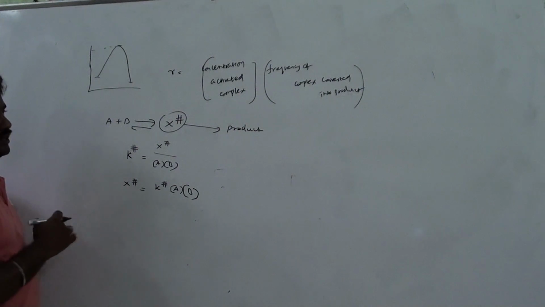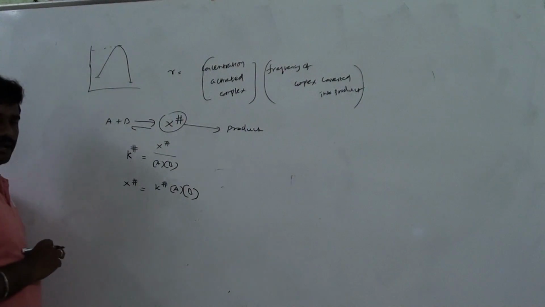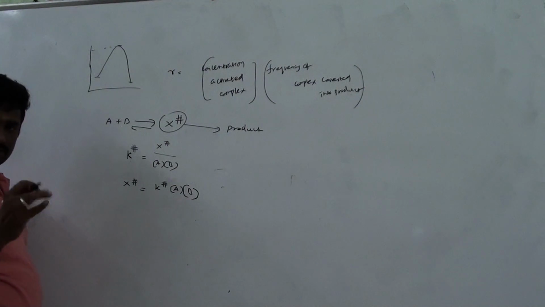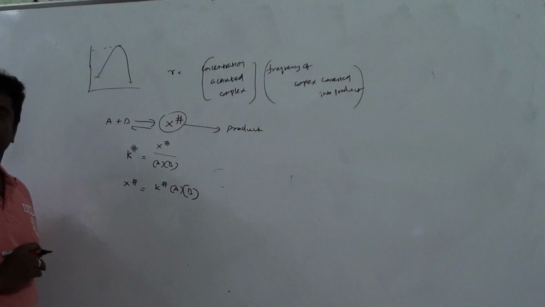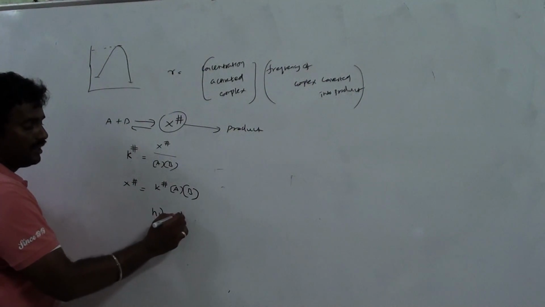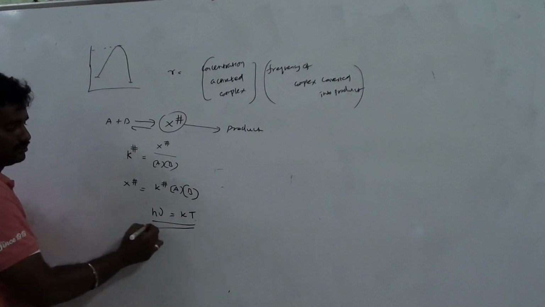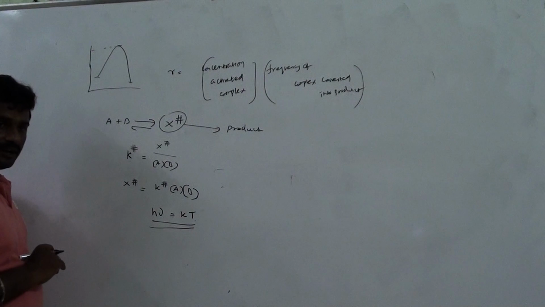Now the frequency at which the complex converted into product. Whenever the activated complex has weak bonds in the transition state, new bonds form and old bonds break. So what is happening? The vibrational energy is converted into which one? Translation. So h nu we can equate with kT. H nu is the vibration, the vibration that breaks the bond.